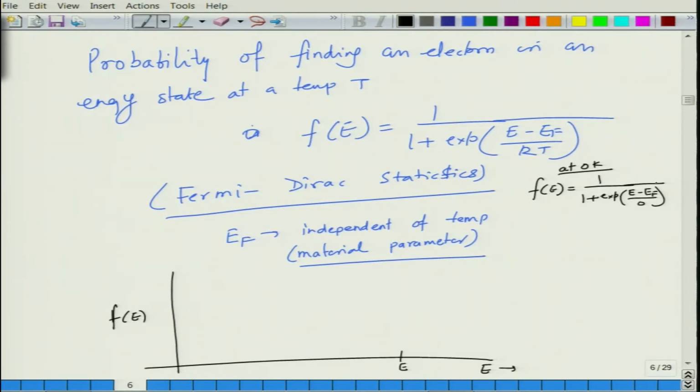So, depending upon whether E is less than Ef or E is greater than Ef, I will have the probabilities appropriately. So, it turns out that Fe is equal to 1 for E less than Ef and Fe is 0 for E greater than Ef. So, if you plot now Fe versus E, it goes like this.